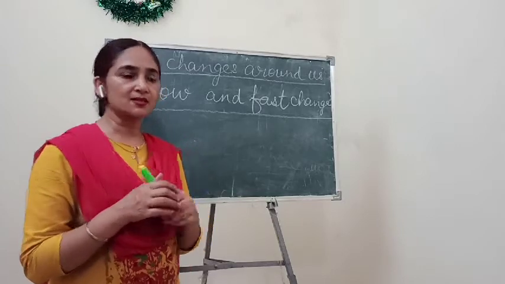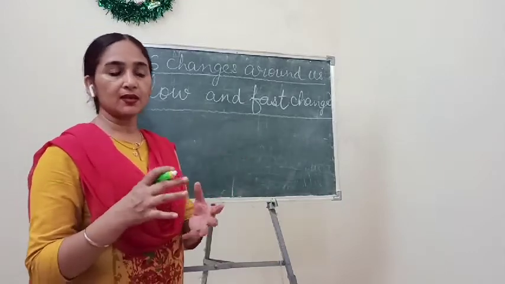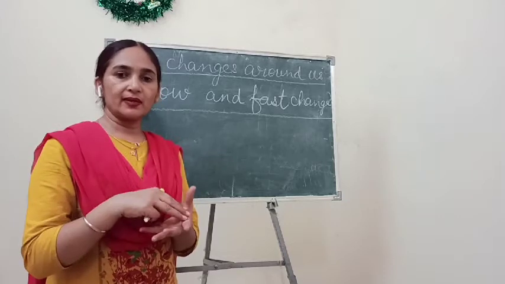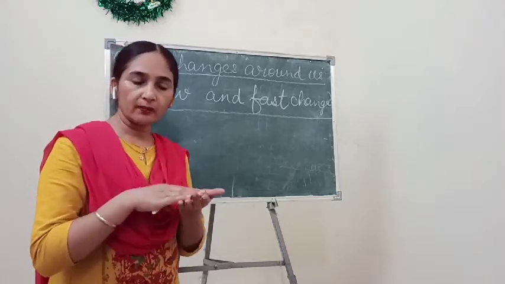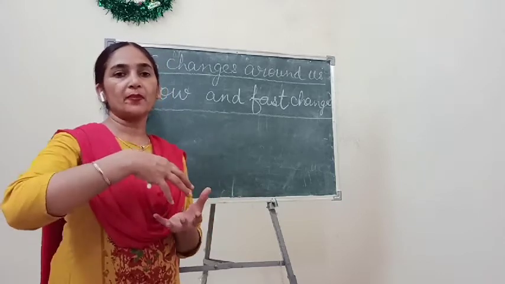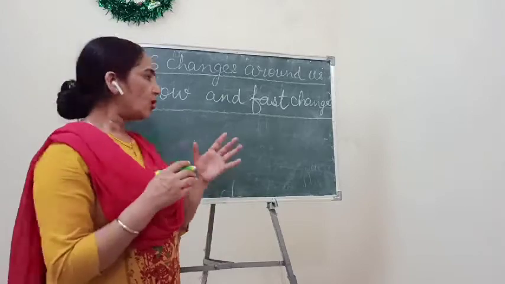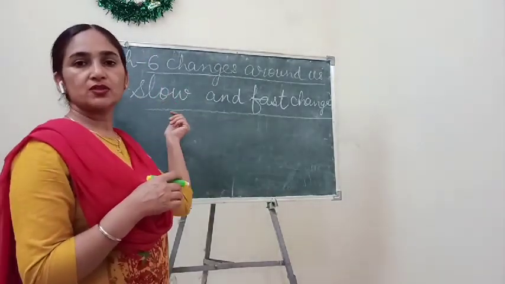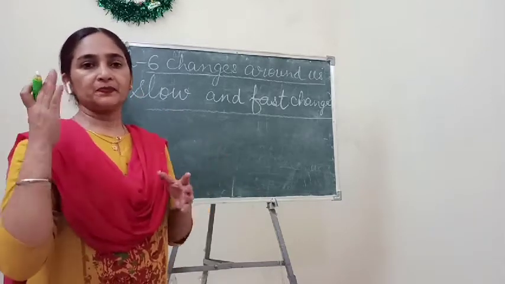A slow change. Immediately any plant can't grow into a big tree, or any small baby will not grow up into an adult immediately. It will take time. That's why these kinds of changes come under slow changes.